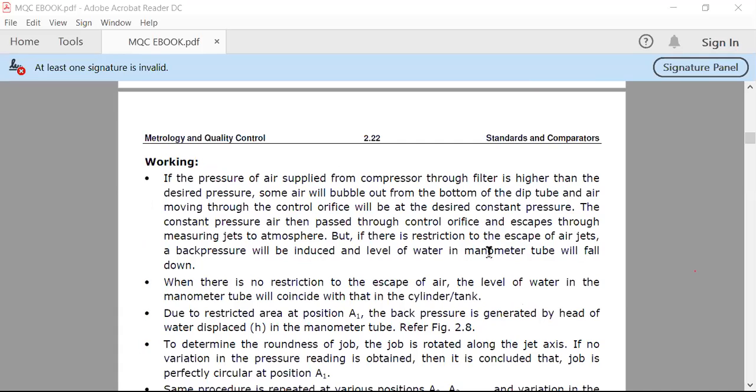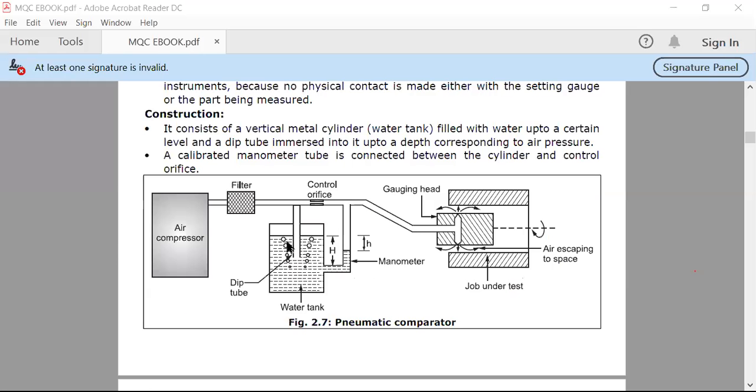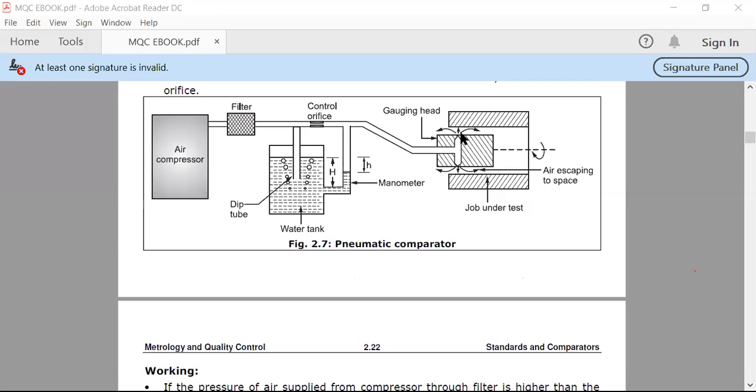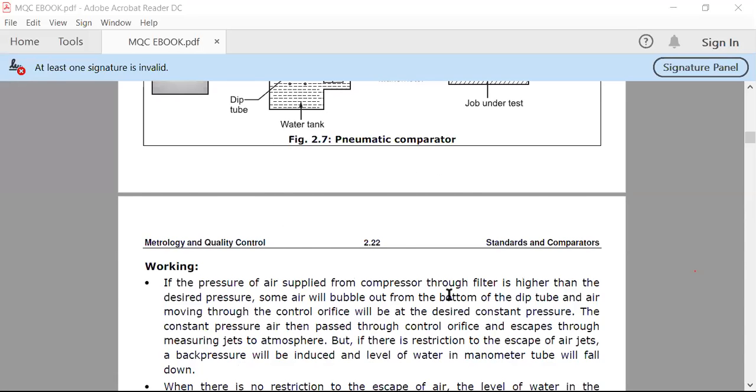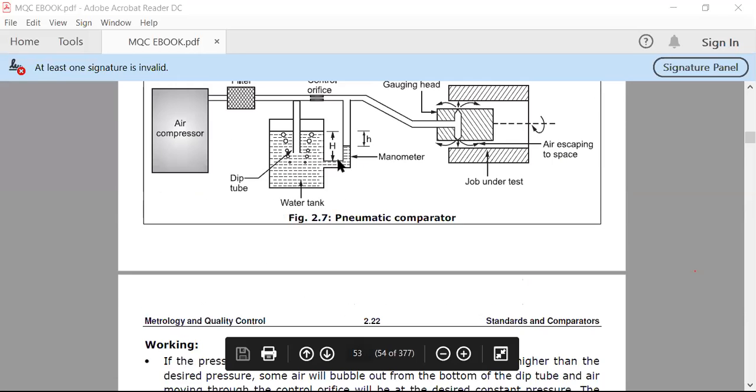If there is a restriction to the escape of the air jet, a back pressure will be induced and the level of water in the manometer tube will fall down. So at some points the escaping space is very small, so that some back pressure is created, and that air leaks into this water tank, and the level of the manometer tube will fall down. So this water manometer level falls down.